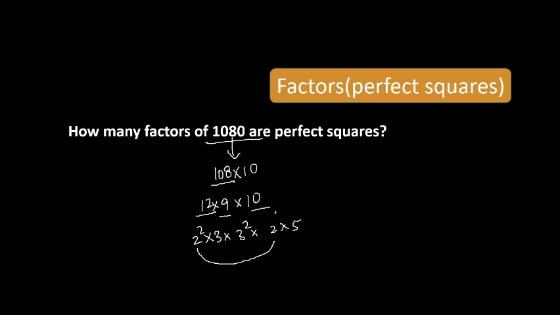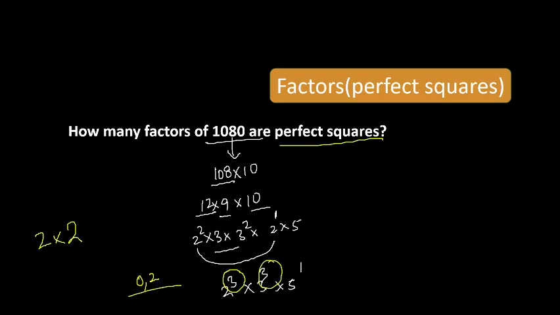So we got 2 cube, 3 cube, and 5 to the power 1. Now the question is, you have to find how many perfect squares are there. Before this, we have only 0 and 2. We have 2 possibilities. Before this, we have again 0 and 2. We have 2 possibilities. And before this, we have only 0. That is one possibility. So the answer is again 4.